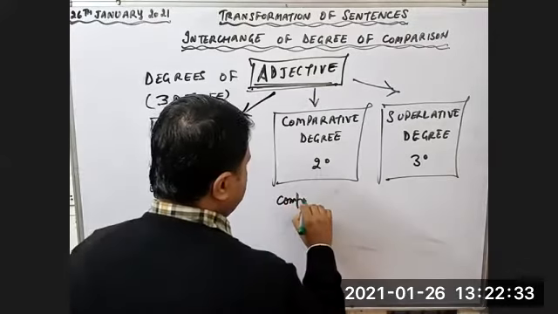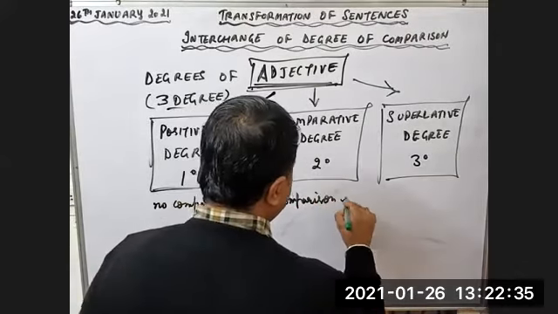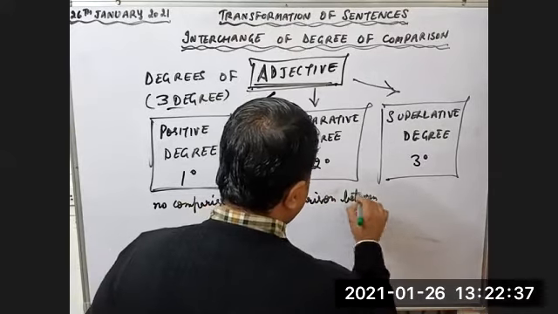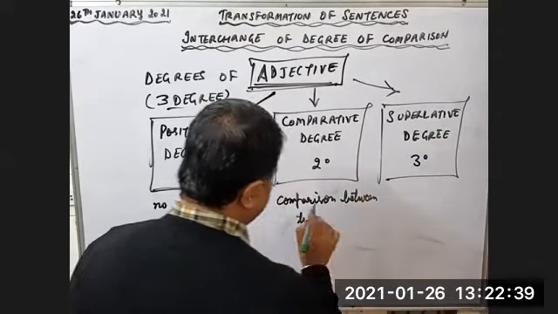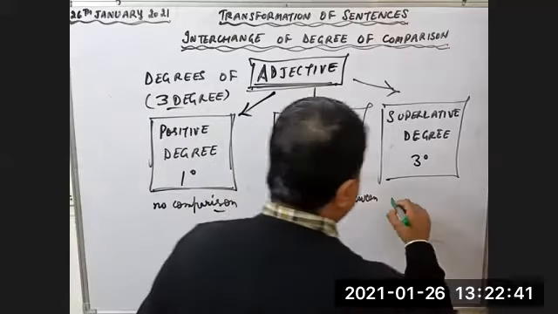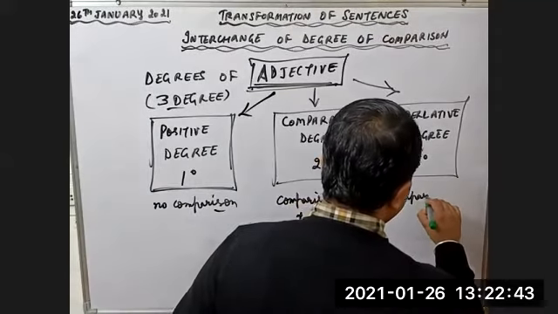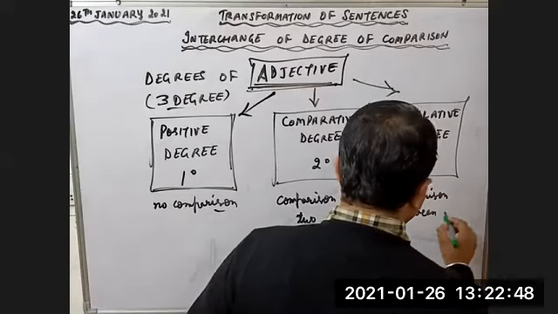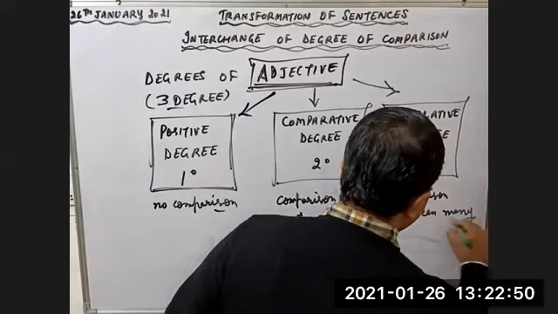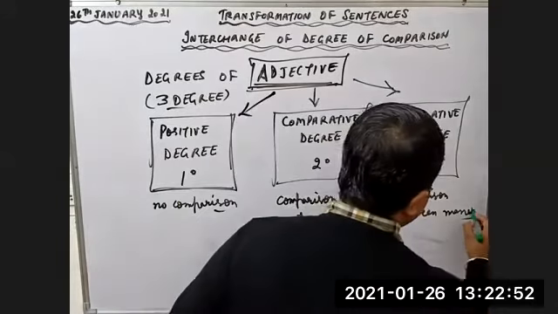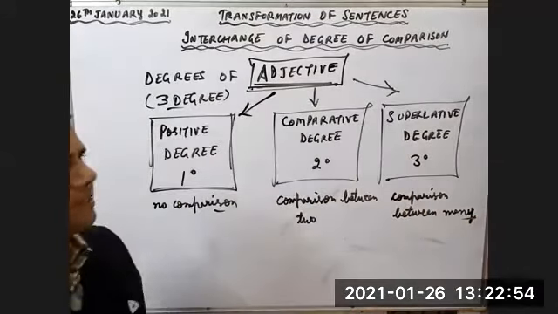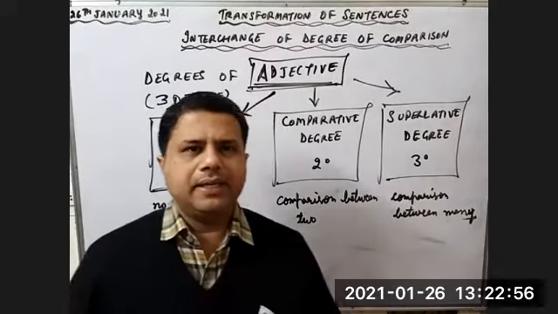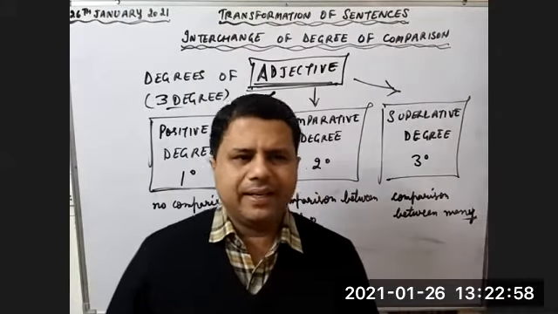Second degree, comparison between 2. Third degree, comparison between many. This is the basic idea about the degrees. First degree, second degree, third degree.